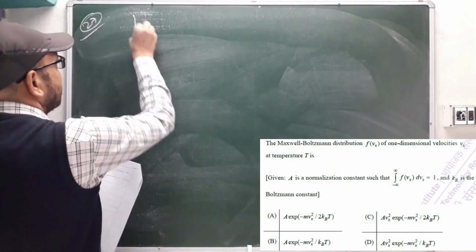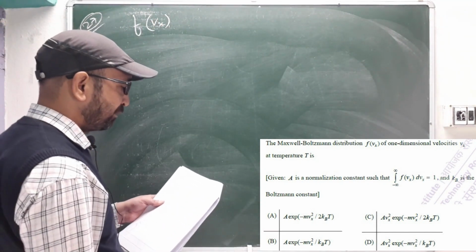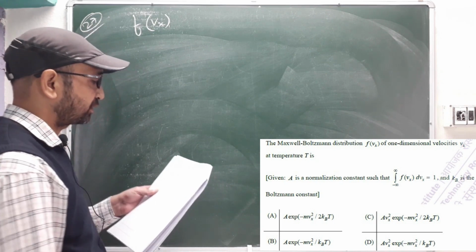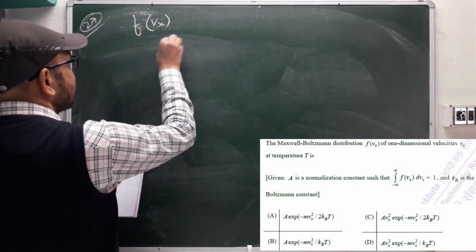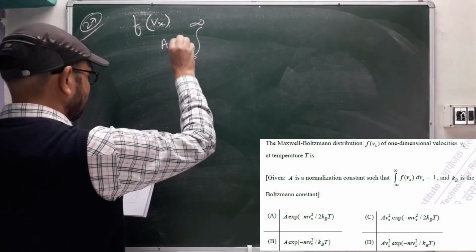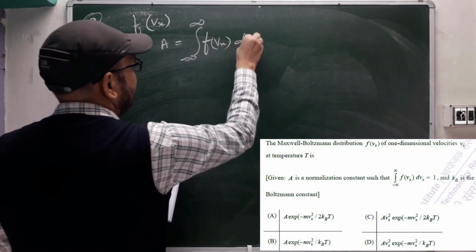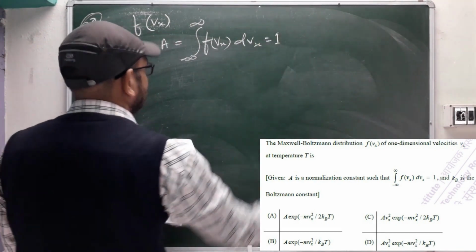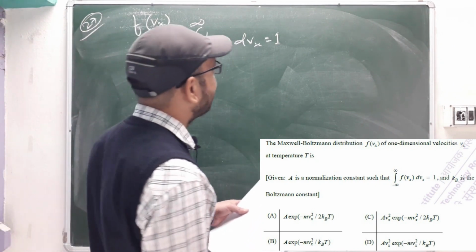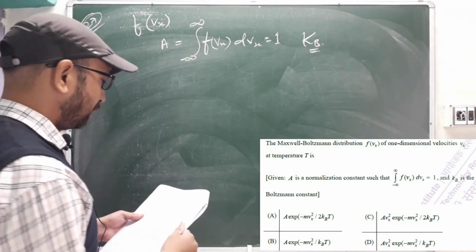They have given it in the x direction, a one dimensional box. So velocity is Vx at temperature T. A is a normalization constant such that the integral from minus infinity to plus infinity of the function of Vx dVx equals 1, they say. And Kb is the Boltzmann constant. So which relation will be your correct relation?